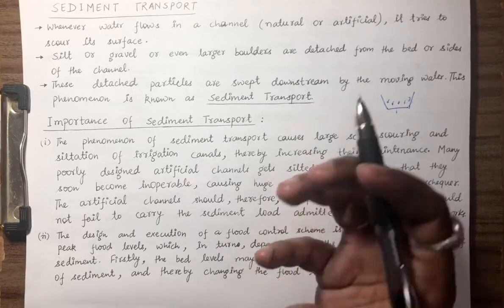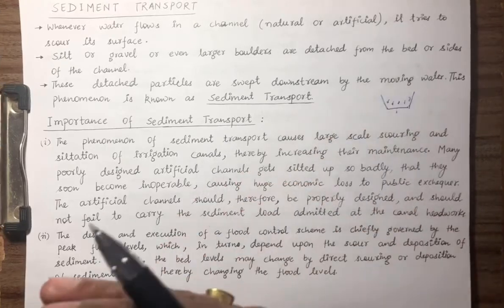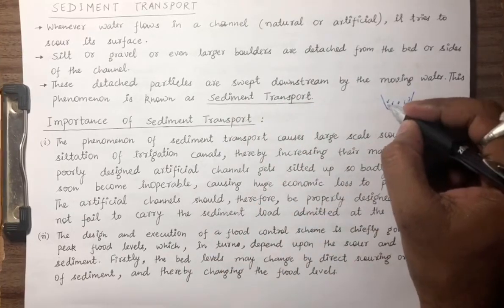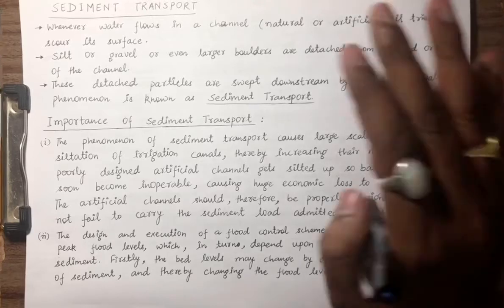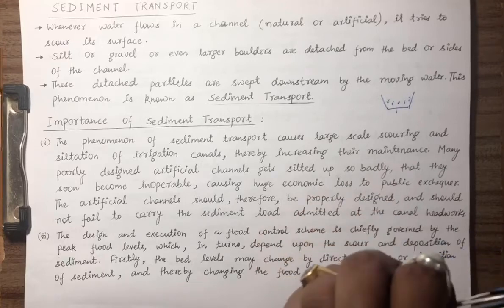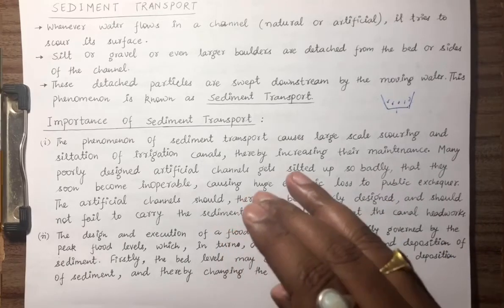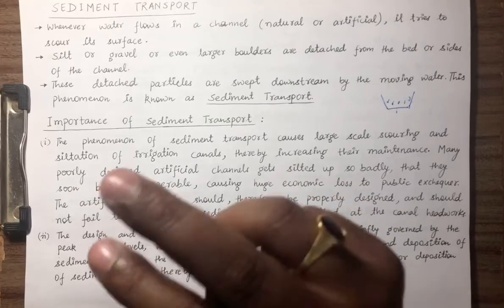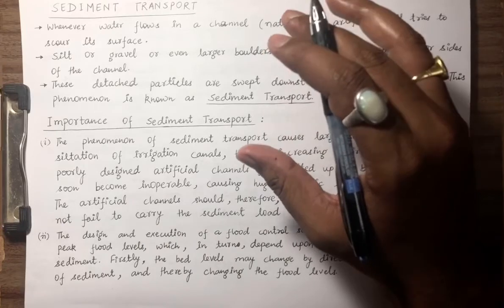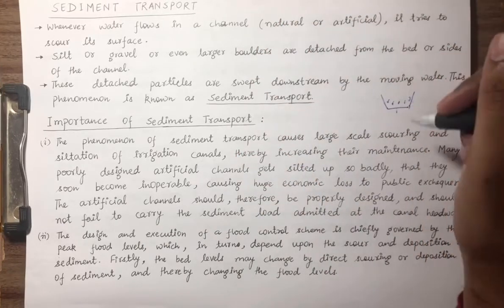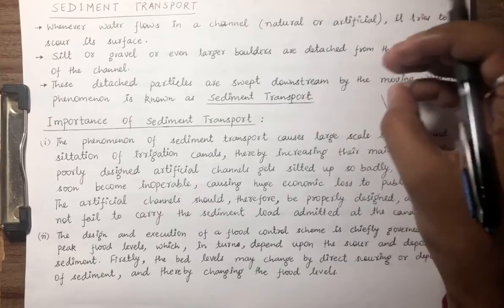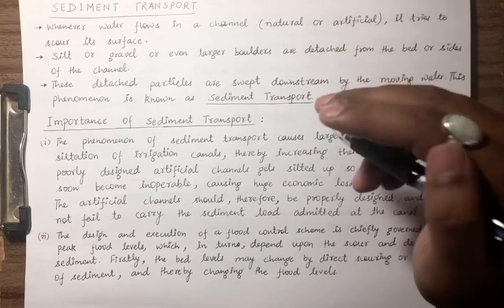So the sediment will be in a continuous process of siltation and scouring. Scouring means to scour the bed material and side material, and silting is when the velocity is very low. So what is going to happen? Due to gravity, the particles will try to settle down. This process is termed as siltation. Both the processes are problematic, because if siltation is there, the discharge carrying capacity is going to be reduced, and if scouring is there, then it is problematic for the flow itself. So both the processes are going to increase the maintenance cost.